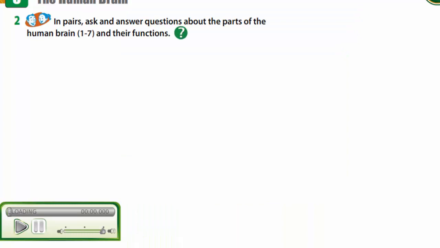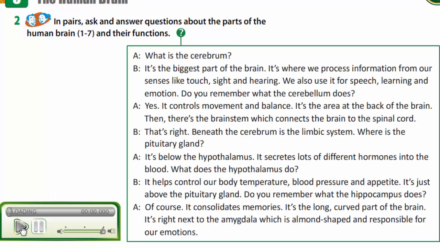In exercise 2, you are to ask and answer questions about the parts of the human brain and their functions. Listen to the model. What is the cerebrum? It's the biggest part of the brain. It's where we process information from our senses like touch, sight, and hearing. We also use it for speech, learning, and emotion.